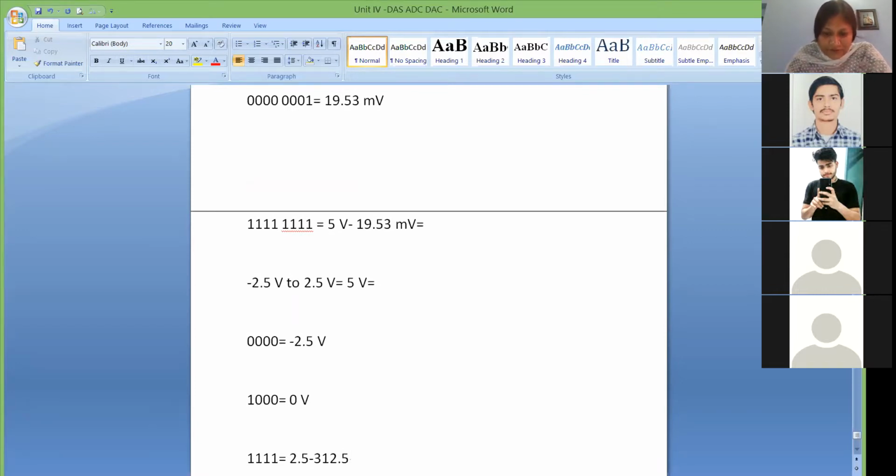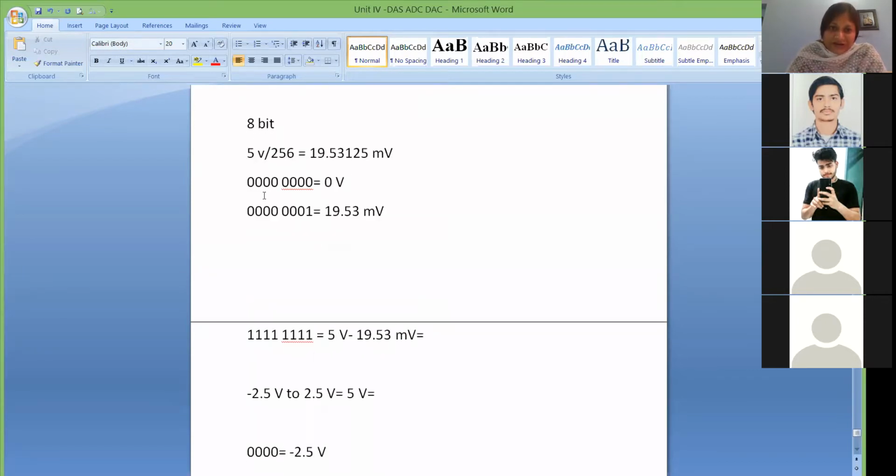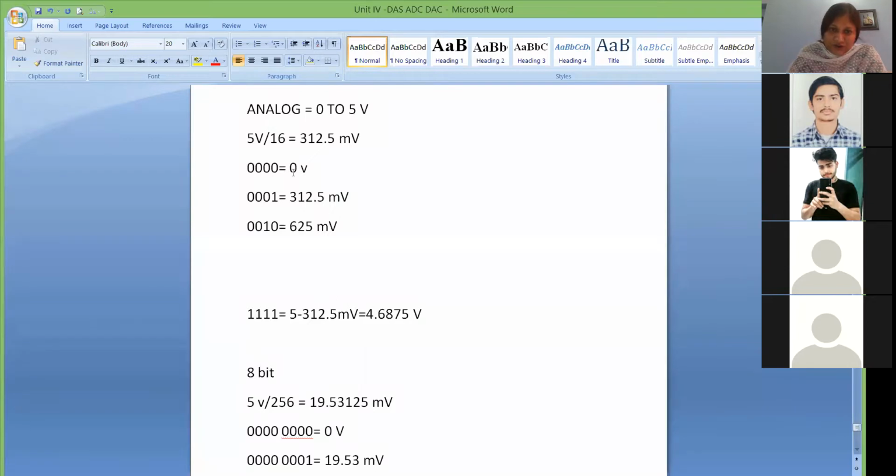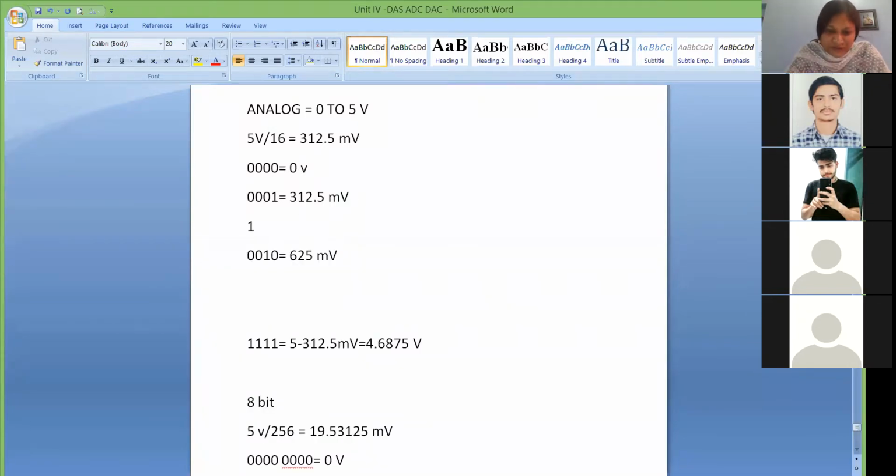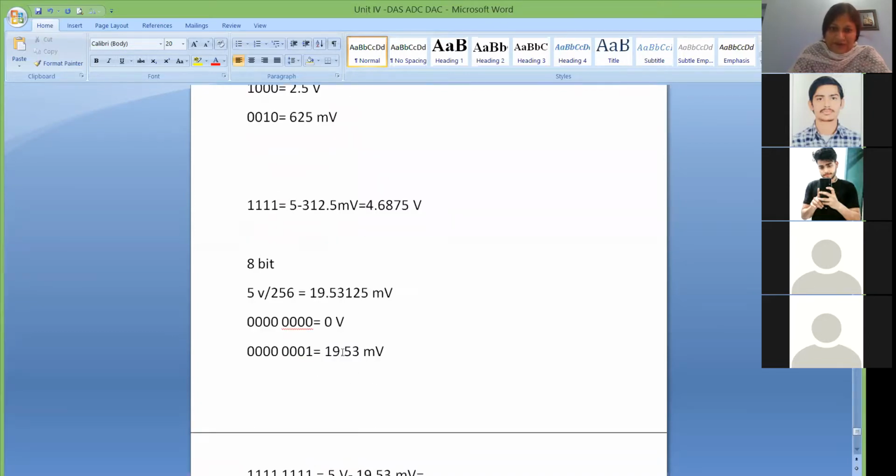312.5 millivolt. So is it clear? When you go from 0 to 5, then your digital data 000 will correspond to 0 volt, and your middle scale, which is 100, will correspond to 2.5 volt. So 000 will be 0 volt, 100 will be 2.5 volt, and 111 will be 5 minus 312.5 millivolt.